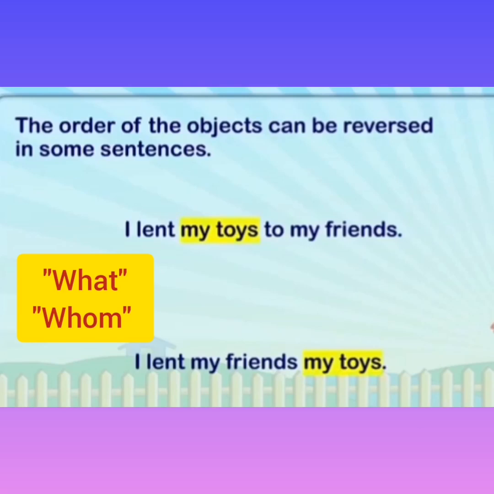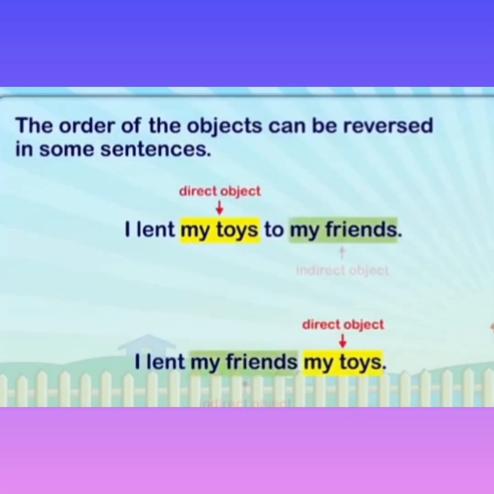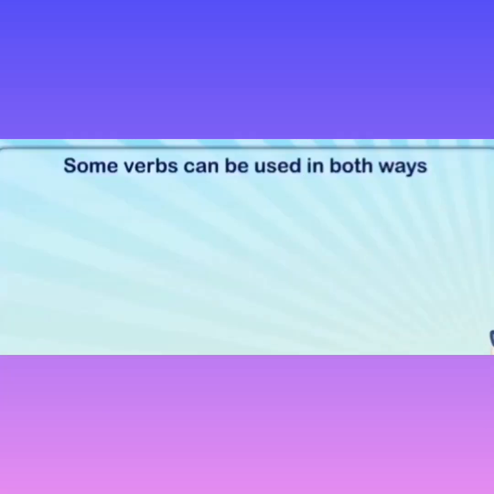And in order to find out the indirect object, we have to ask a question, to whom or for whom. Yes, so in the same sentence, if I write I lent my friend my toys, to whom have I lent my toys? To my friend. So my friend is the indirect object. Understood students?